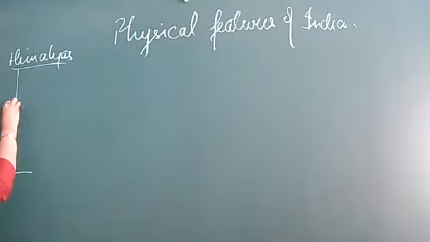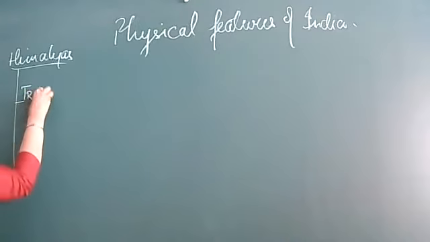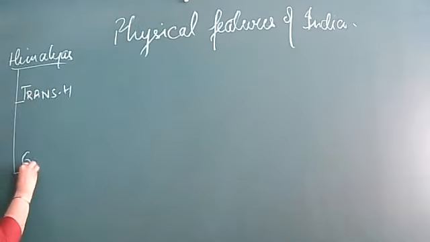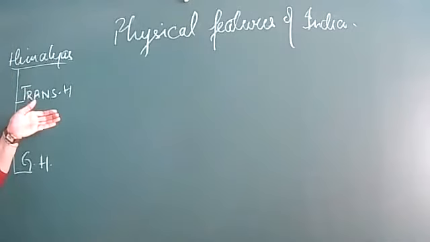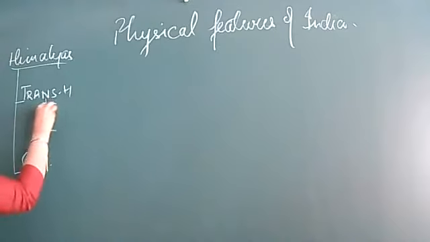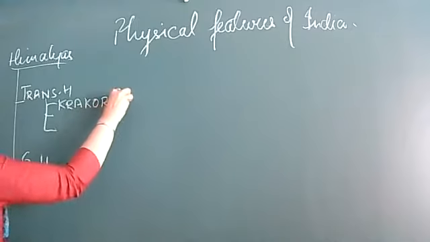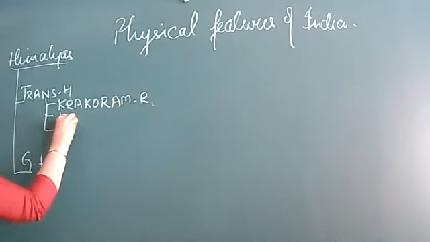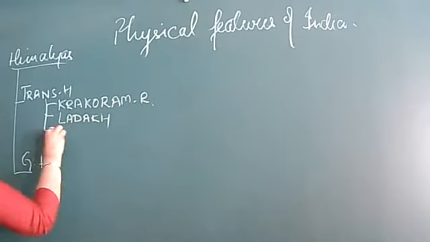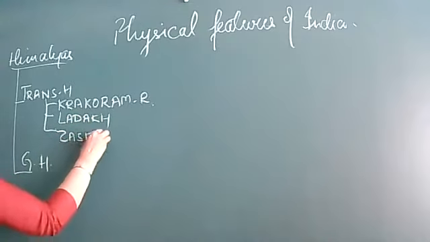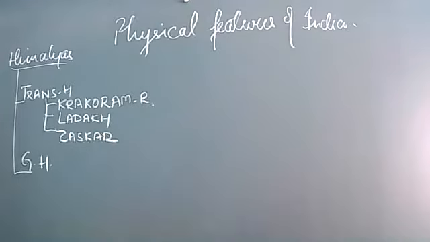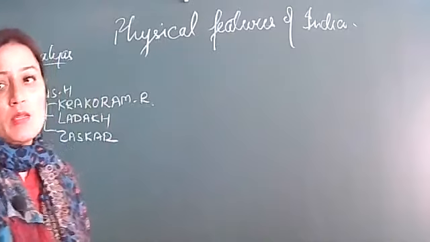Himalayas we can divide into two parts. First, Trans-Himalayas, and second is Great Himalayas. Trans-Himalayas are the Himalayas which are situated beyond Great Himalayas. And Trans-Himalayas we have three: Karakoram range, Ladakh range, and Jhaskar range. These three collectively fall under Trans-Himalayas.